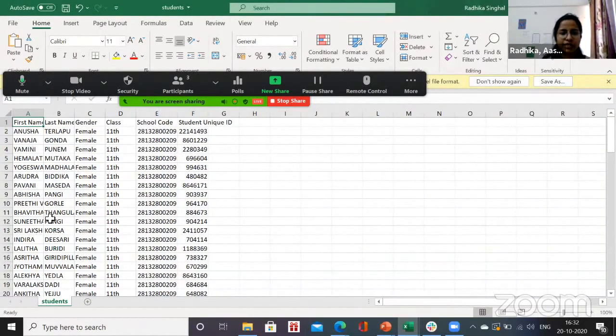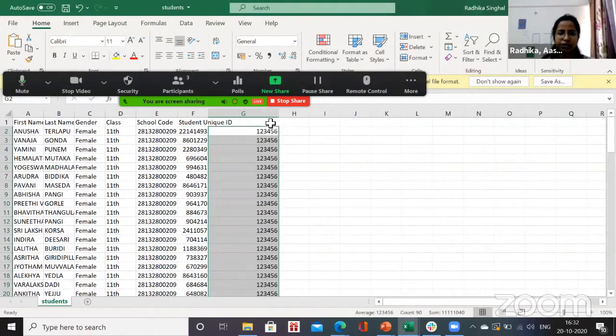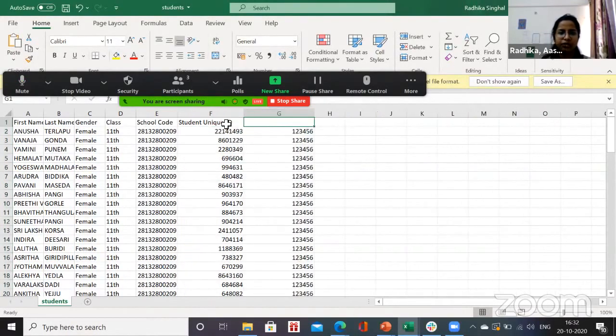All the students in this particular school have a unique ID. A student has to type their unique ID only, and the password will be 1, 2, 3, 4, 5, 6 for all the students. This is their unique ID, and this is their password. Now, this ID you can get, like I just explained, with the UDISE code.